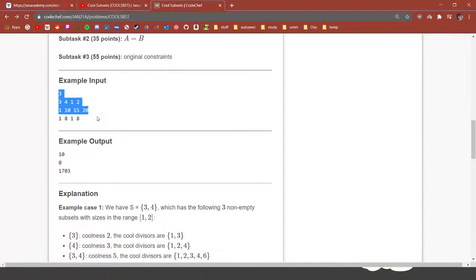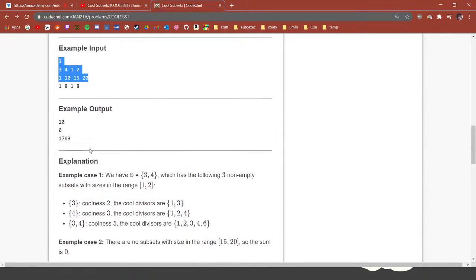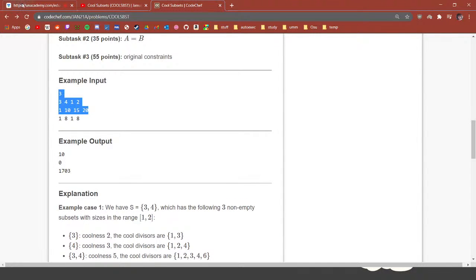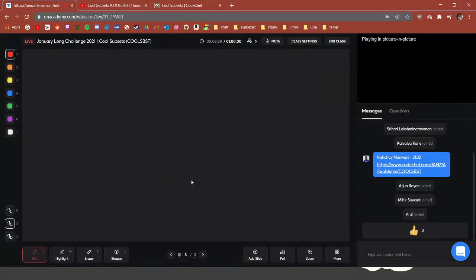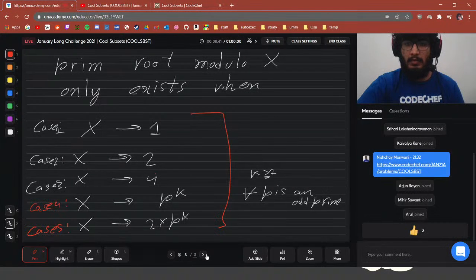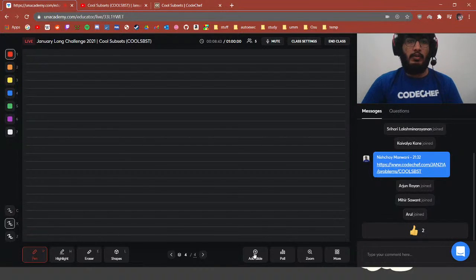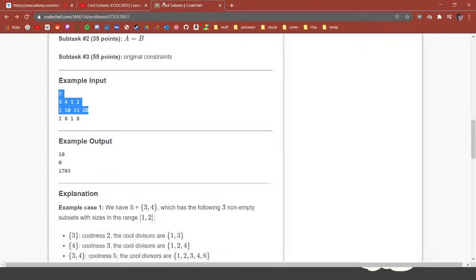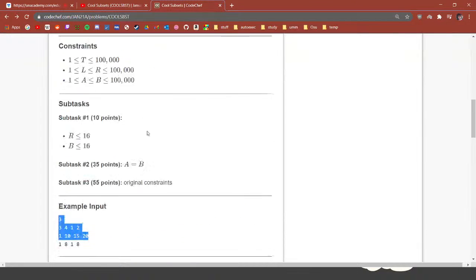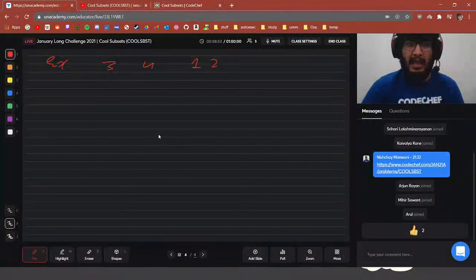So we are given an example input and the example output. Let us look at this example input and the example output, right? So 3, 3, 4, 1, 2. Let us look at that one first. So we have the first test case: 3, 4, 1, 2. Here 3 and 4 are the L and R values, and these are the A and B values, right?